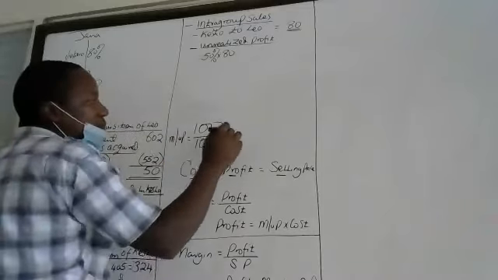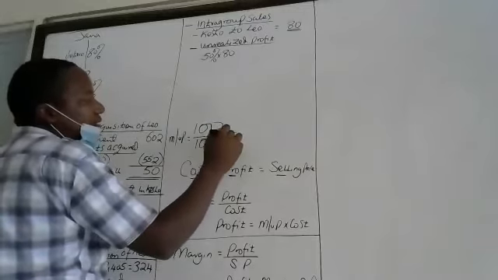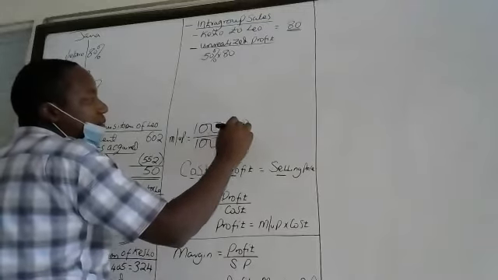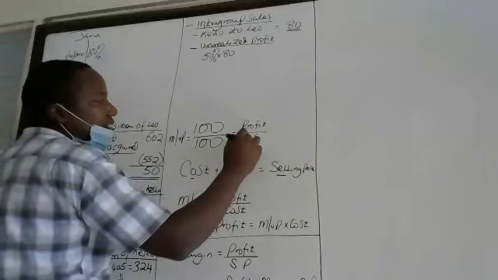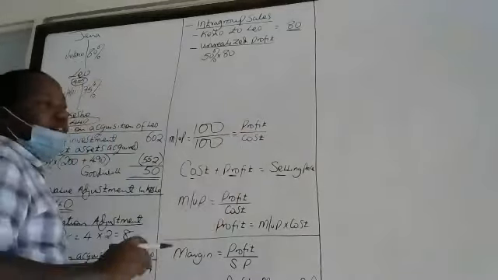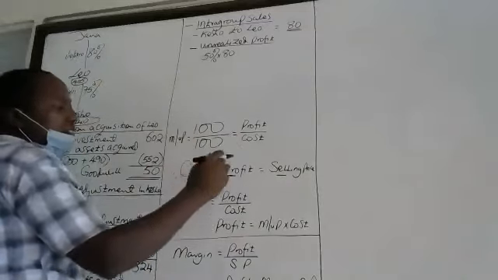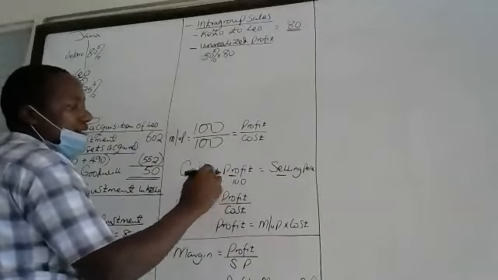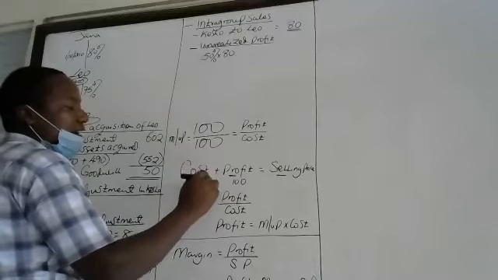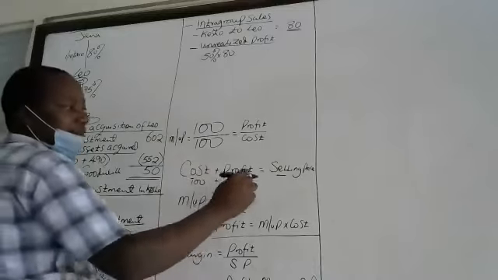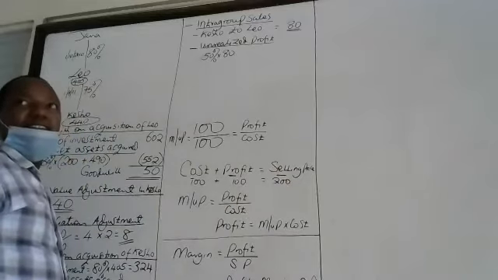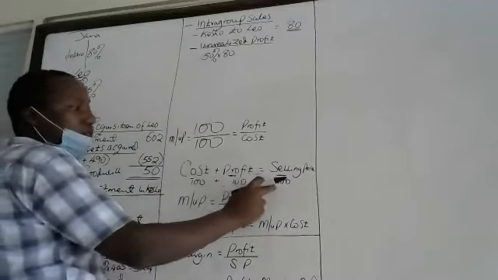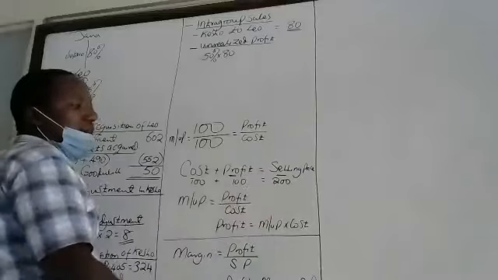If you apply this formula, it is profit divided by cost, which tells you that profit is 100%, and the cost is 100. So that means selling price is 200%, because this plus this is equal to 200.